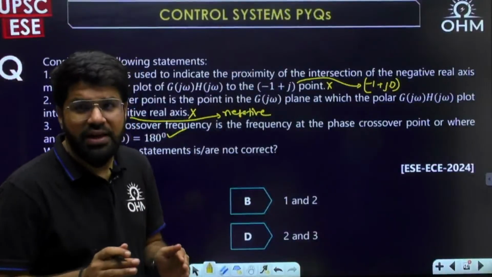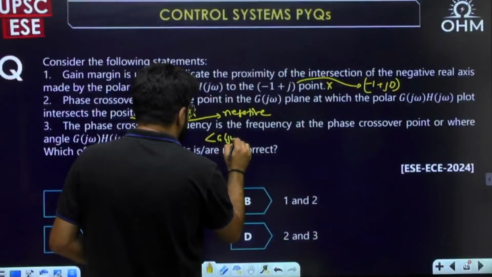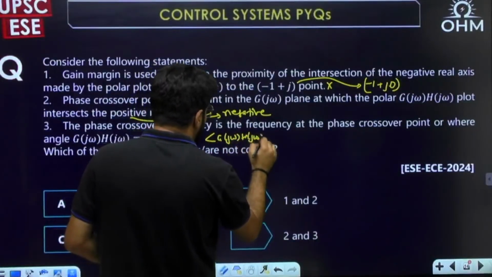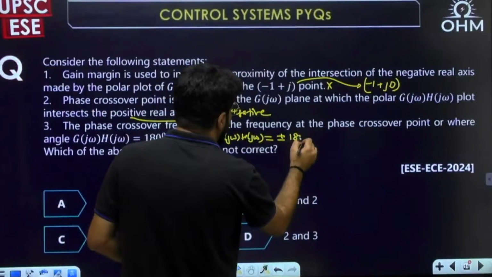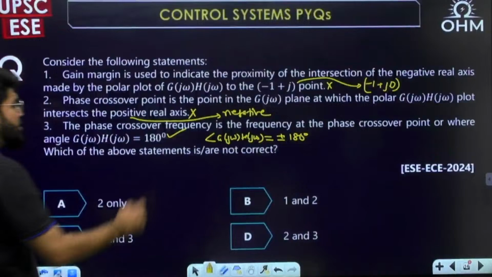This has to be the negative real axis, so this is wrong. Then, the phase crossover frequency is the frequency at the phase crossover point where the angle of G(j omega)H(j omega) is 180 degrees. Perfectly correct. Because the phase crossover frequency is where the polar plot cuts the negative real axis, and the phase for any negative real number is plus or minus 180, both equivalent. So this is a correct statement.